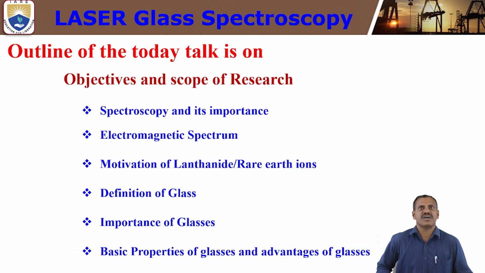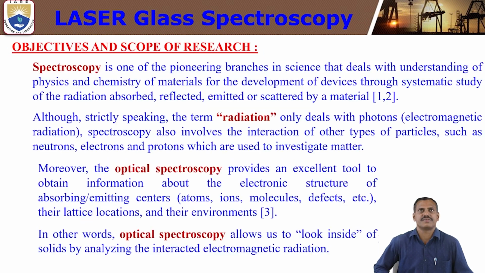The objectives and scope of research. First, spectroscopy and its properties. Next, the electromagnetic spectrum, motivation, and lanthanide or rare earth ions. Lanthanide and rare earth are similar, both are black elements. That is the motivation for lanthanide and rare earth ions. Next, the definition of glass, importance of glasses, basic properties of glasses, and advantages of glasses. These topics we are going to discuss in today's objectives and scope of research.